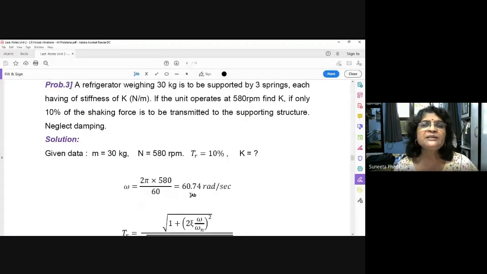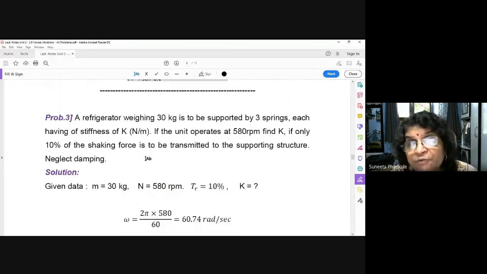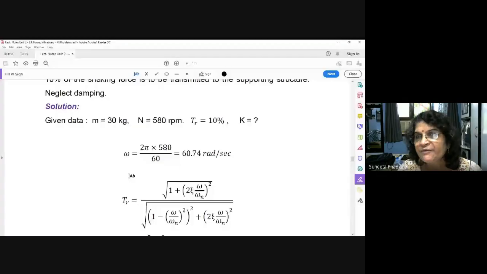Now, can you tell me this is the problem of which category? Is it the problem of forced vibration due to external excitation? No. Forced vibration due to unbalanced force? No. Forced vibration due to base excitation, in which transmissibility is there? Actually base is also not vibrating here, but this is the problem on transmissibility. I told you the 4th category. Problem may be on transmissibility, wherein force may be external force, unbalanced force, or your support is vibrating. So this is the problem on transmissibility. So this is omega we have found out, 60.74 radian per second.